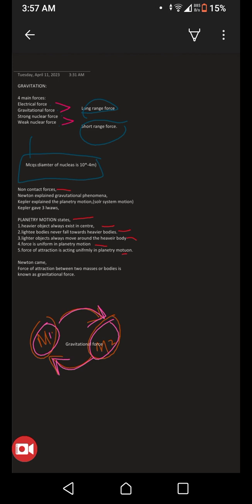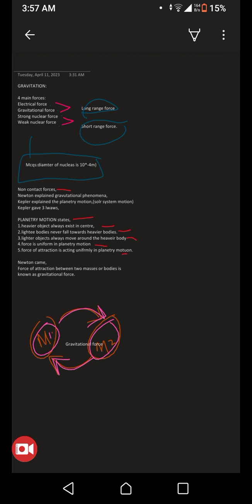For example, if we throw a ball from a building, the ball will move downward towards the Earth because Earth has gravity and it is attracting the ball, attracting the second mass, towards itself. But what if I throw the ball upward?